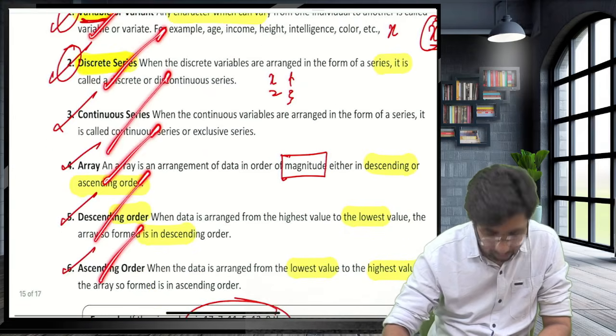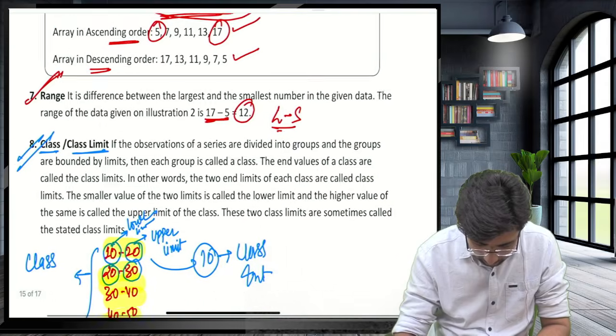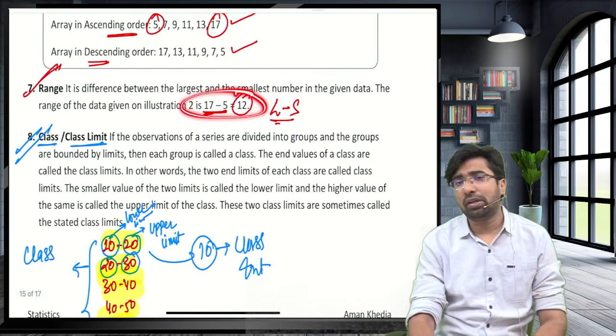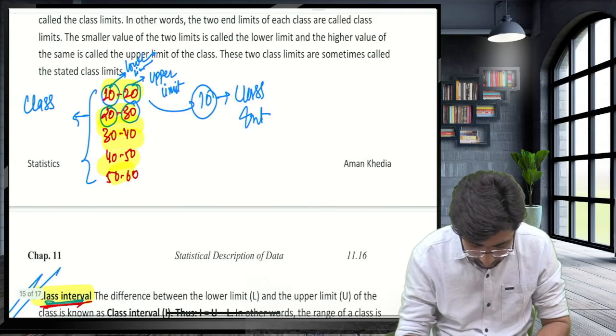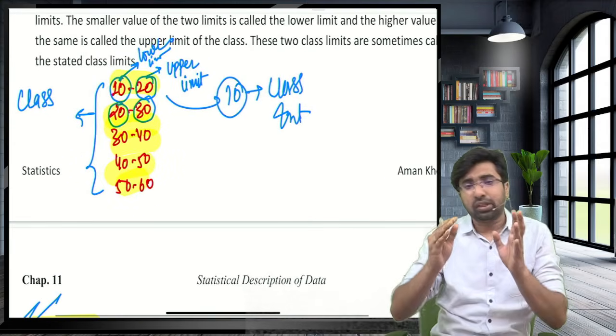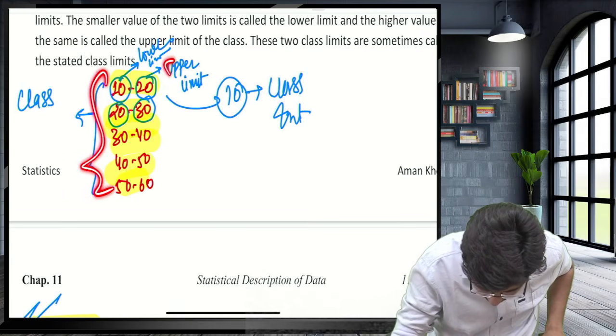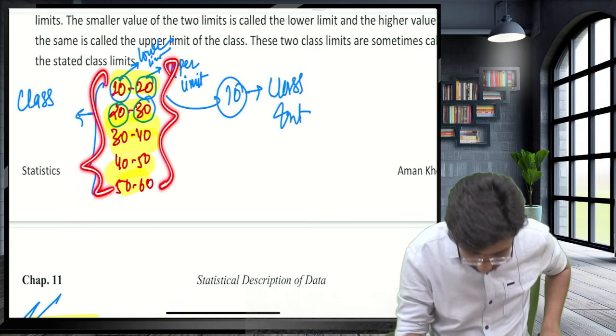Now, guys, we have already discussed data, variable, discrete, continuous, array, ascending, descending, already discussed above. Now, range: upper limit minus lower limit, we have discussed in MOD. Guys, what is class? Class interval. See guys, this 10 to 20, 20 to 30, 30 to 40, this is known as class. This is known as limit.